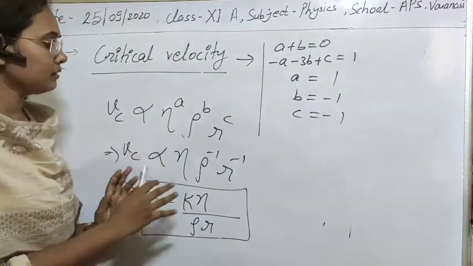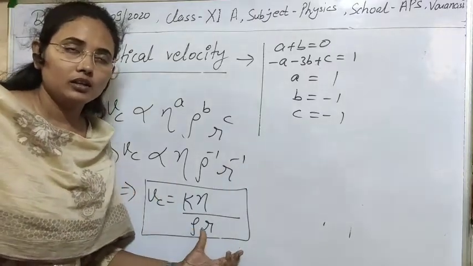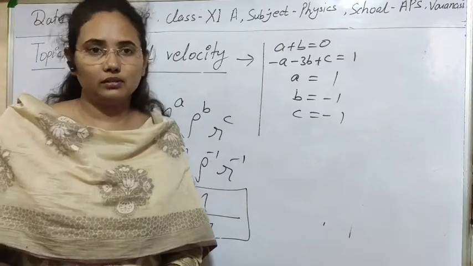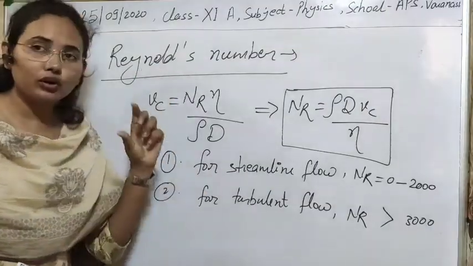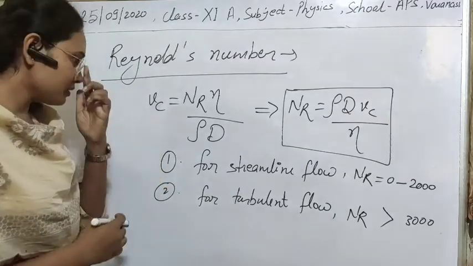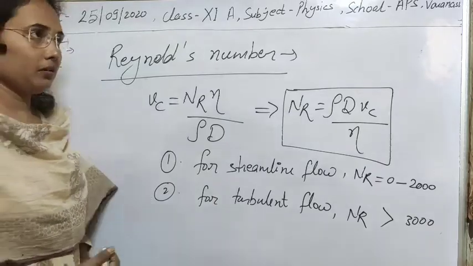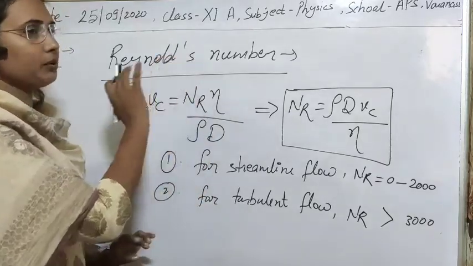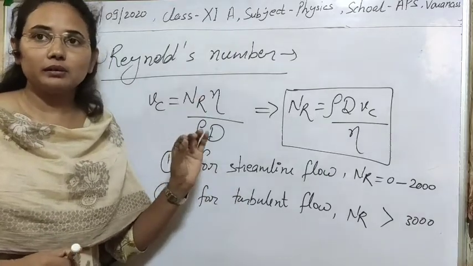So now I think this is clear to you, and how we can derive and calculate it. Now let's see what Reynolds number is. Reynolds number is a pure number which determines the nature of the flow of fluid through any pipe. It is a pure number, with no units assigned to it.